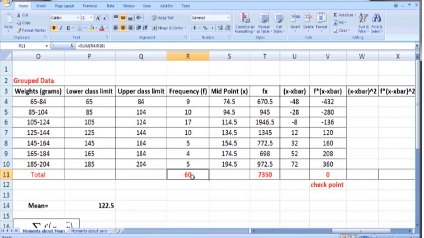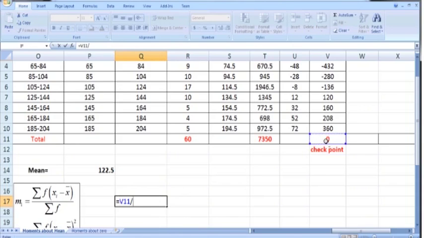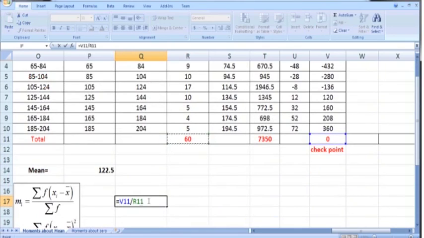So in order to calculate the first moment, just divide this 0 by 60, and we will get the first central moment. So here just put an equal sign. This number divided by this summation f, so it is V11 slash R11. So 0 divided by 60, it will be 0. So this is our first central moment.